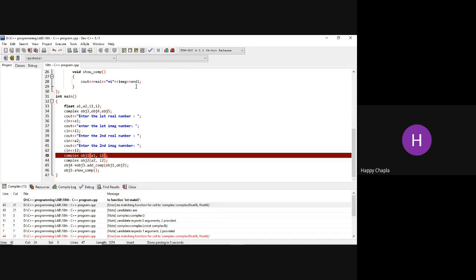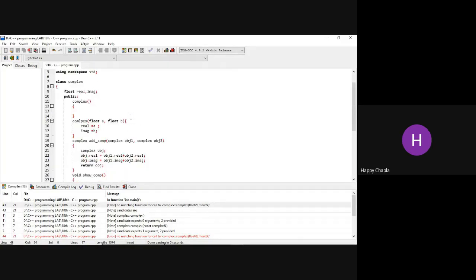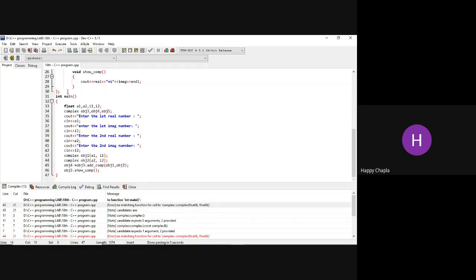Because the same code I am running, it is working perfectly. Okay, you are passing the values which are float, correct or not? Float, yes, correct. From here also we are passing the values as float. A1, I1, A2, I2. Okay, 43 number line, 11 number line.